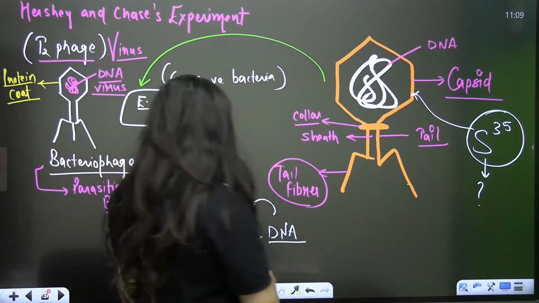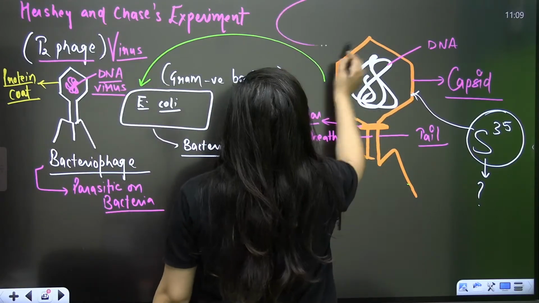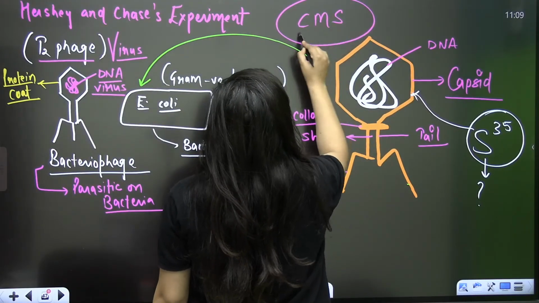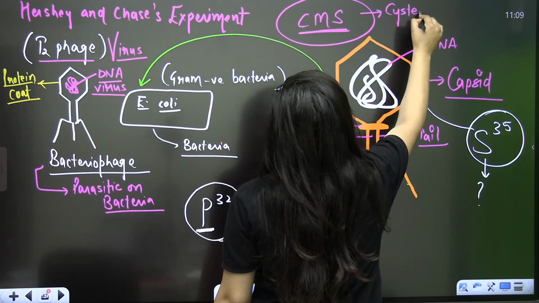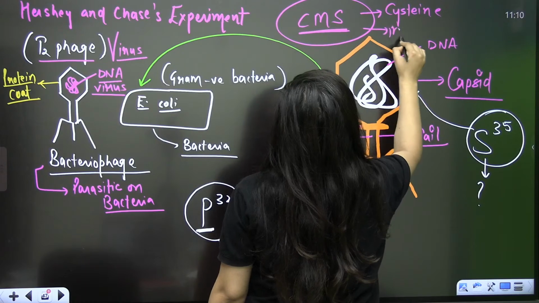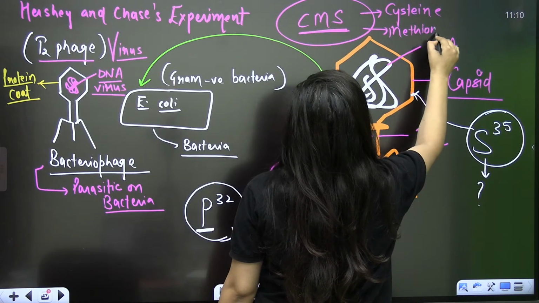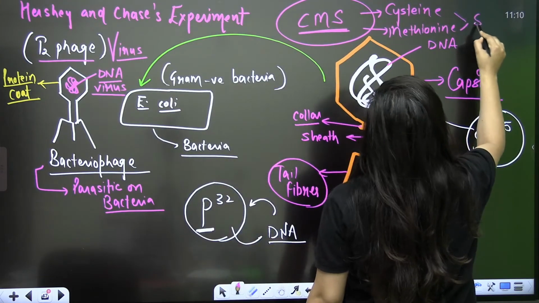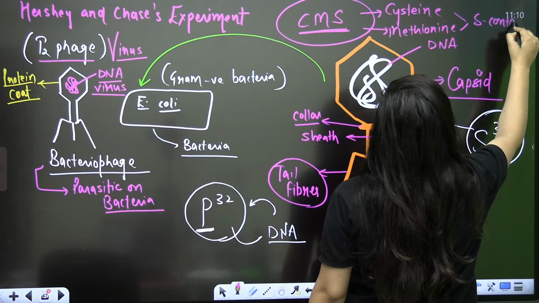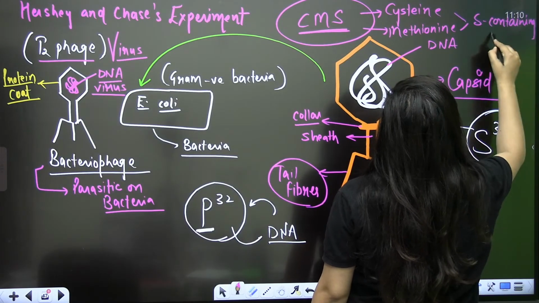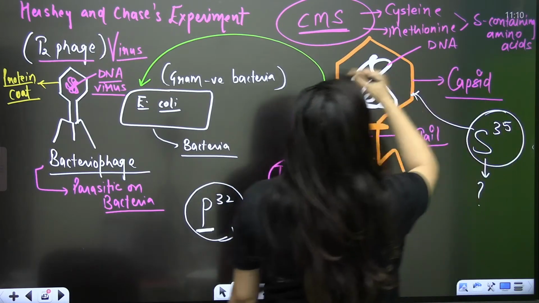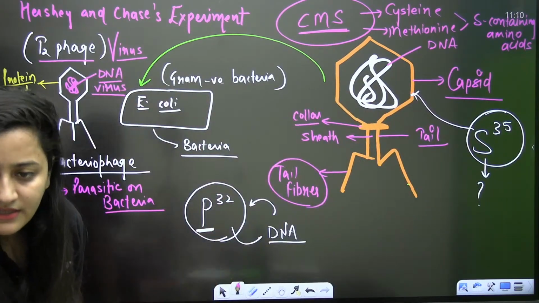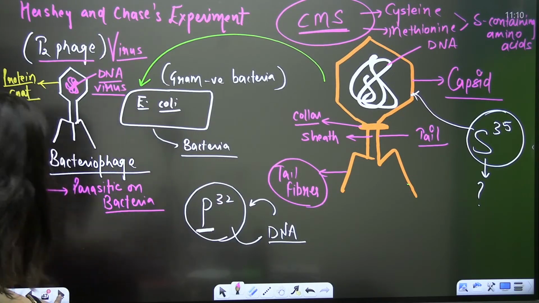And I hope you remember there is one trick for that: Chief Minister, sir. That is cysteine and methionine, the sulfur containing amino acids, and such amino acids are present here and make the protein coat.